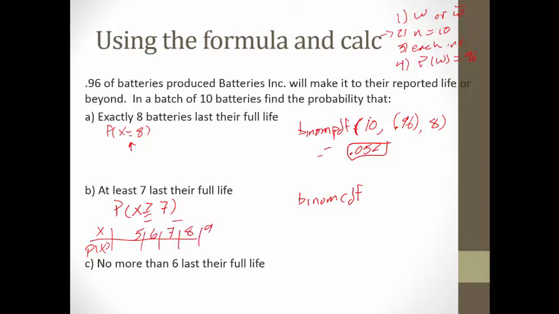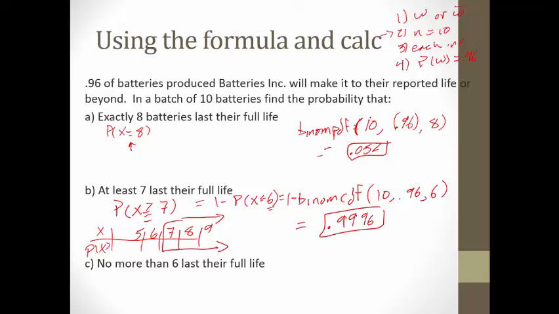If I want greater than or equal to 7, that would be the same thing as 1 minus x is less than or equal to 6. So now I'm going to do 1 minus binomial CDF 10, 0.96, and now I know what my actual value of x should be, 6. And that's 0.9996.